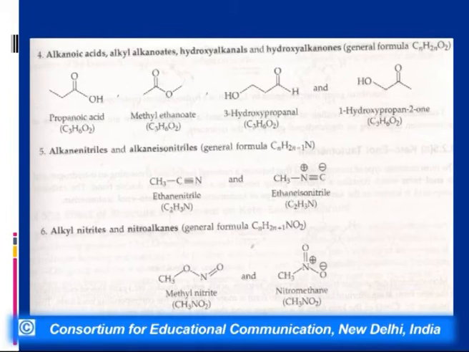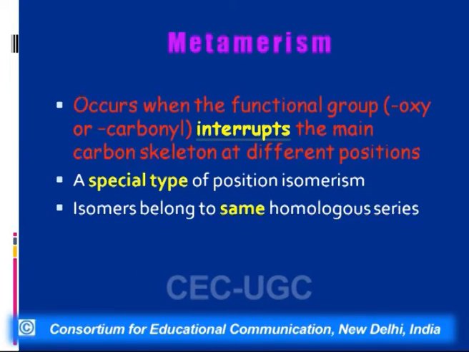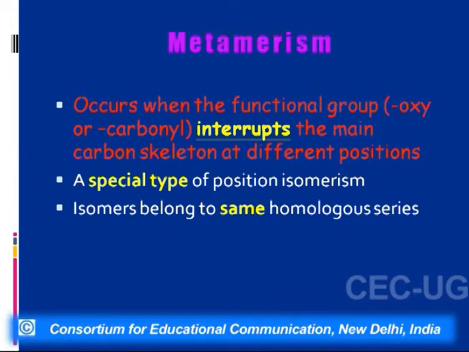Similarly, what we find is that nitrites and nitroalkanes are also functional isomers. And when we do reduction of nitrite, we will get an alcohol, whereas when we do the reduction of a nitro compound, we will get an amine. So what we find here is that compounds are having the same molecular formula, but because of the difference in the functional group, they have drastically different chemical properties, and therefore organic compounds are vast in number, and we have versatile options to synthesize many organic compounds.